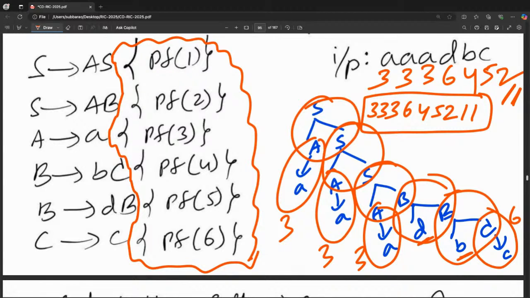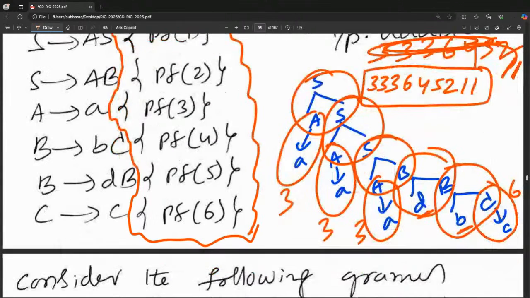If semantic actions are in the middle, without the production being over also, you can print. If semantic actions are at the leftmost place on the right-hand side, at production start only, you can print. If semantic actions are at the rightmost place, you print at the rightmost place. If in the middle, you print in the middle. But here, rightmost place means production over, then only print. The output of this problem is 333 64 52 11.